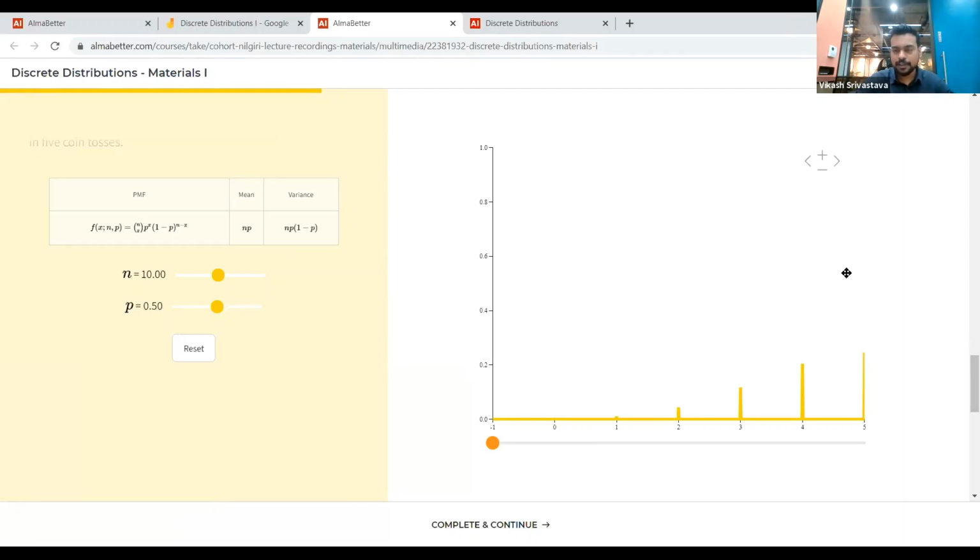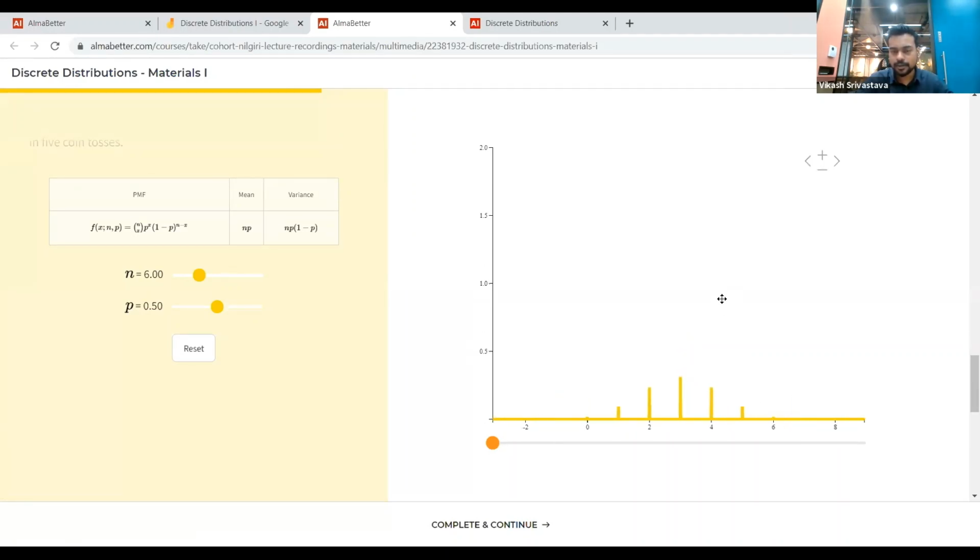As you can see from here, you guys can work with this, but maybe I'll just reduce the number of trials for better visibility. So let's keep it to 6. Now I can reduce this a bit.